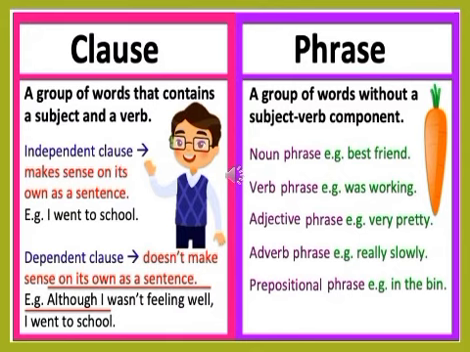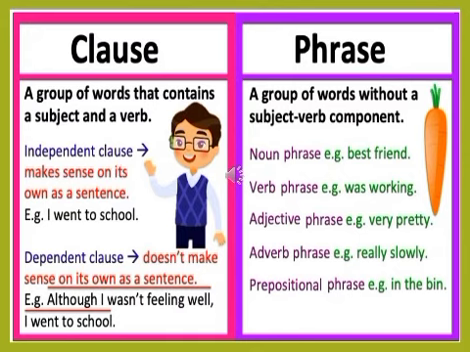The second type is a dependent clause. A dependent clause has a subject and also a verb, but it cannot stand alone. For example, although I wasn't feeling well. We have a subject, which is I, and the verb, which is wasn't feeling, but the idea is not complete. We need more information. So we say, although I wasn't feeling well, I went to school.